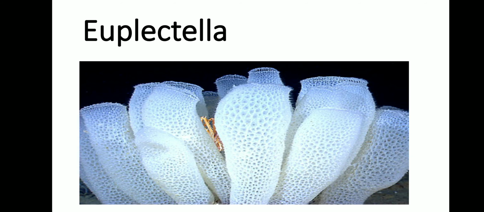This Euplectella is otherwise called Venus flower basket. It's a glassy sponge. It looks beautiful. And it is found in deep water of the Pacific Ocean. This Euplectella is something special. It is usually given as a wedding gift. In Japan, they used to give this sponge as a wedding gift because the sponge symbiotically houses this special kind of sponge. Okay, not all sponges.